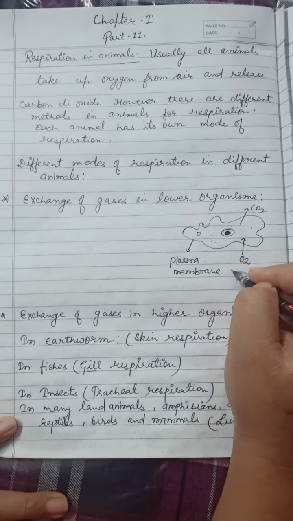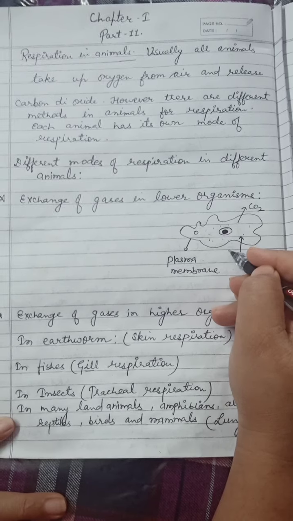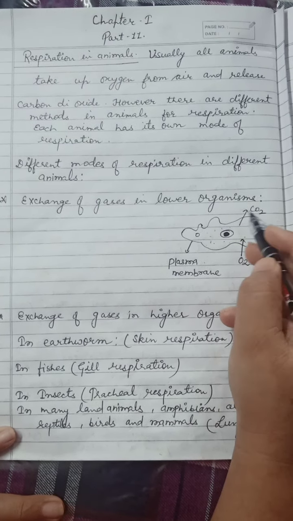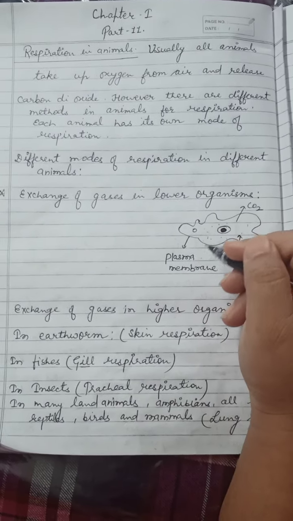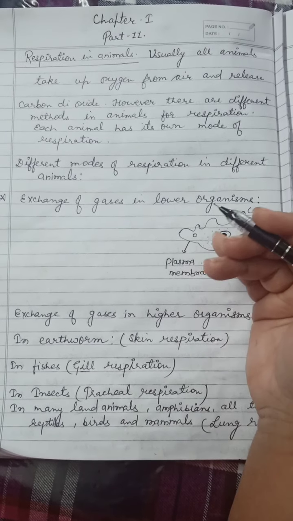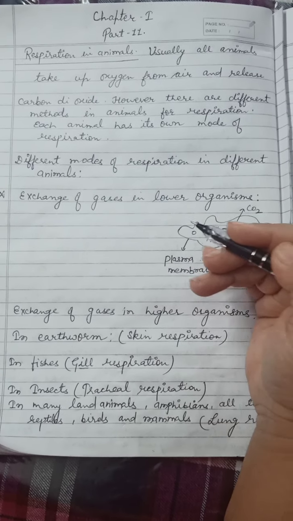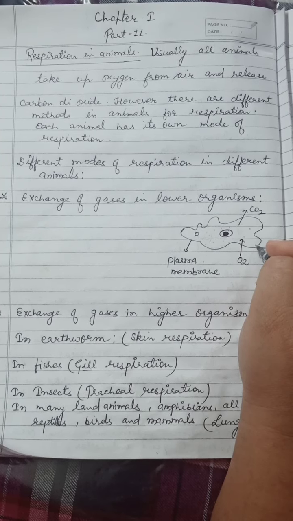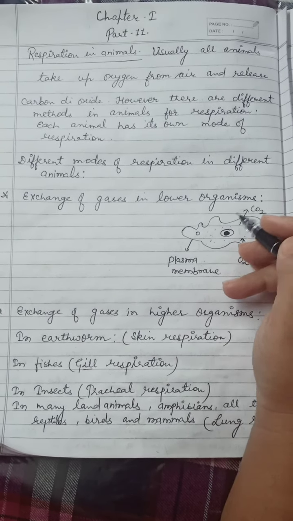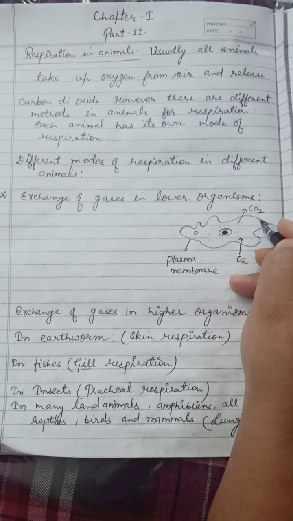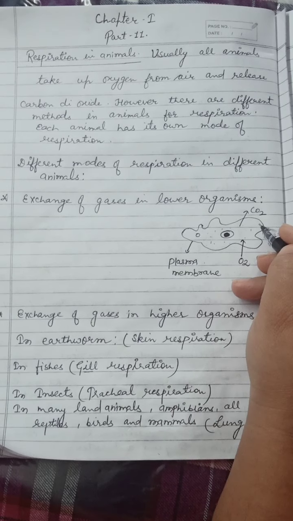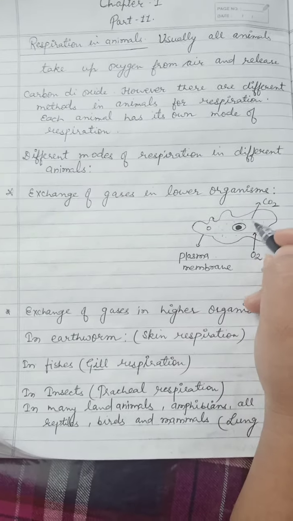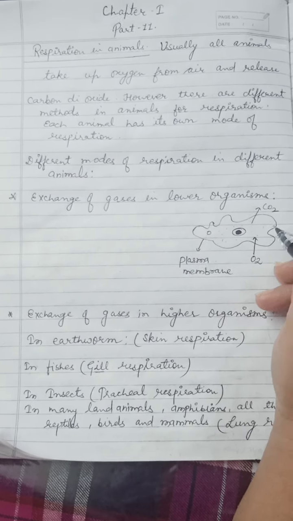So the oxygen from water diffuses into the body through the cell membrane, and since amoeba is a small sized animal, this oxygen spreads quickly into the whole body of amoeba, and through the same plasma membrane the CO2 diffuses out. We have discussed that the cell membrane is the respiratory surface for the respiratory exchange in amoeba.